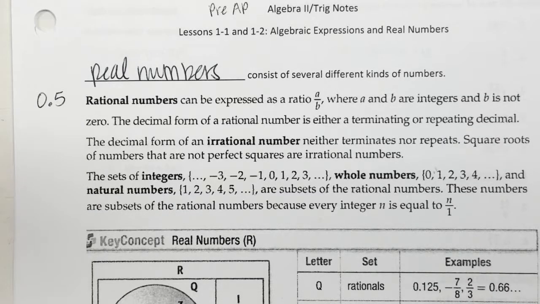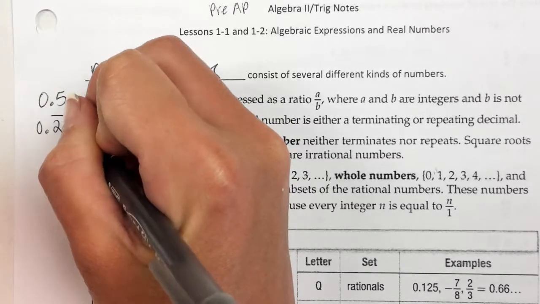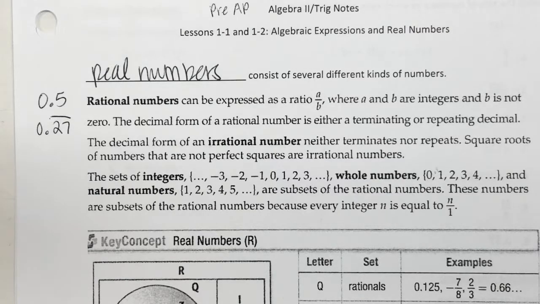Because it ends. Or if you have something like this, 0.27, what does that bar mean? That it repeats. So if you have a decimal that ends or repeats, it's called a rational number.